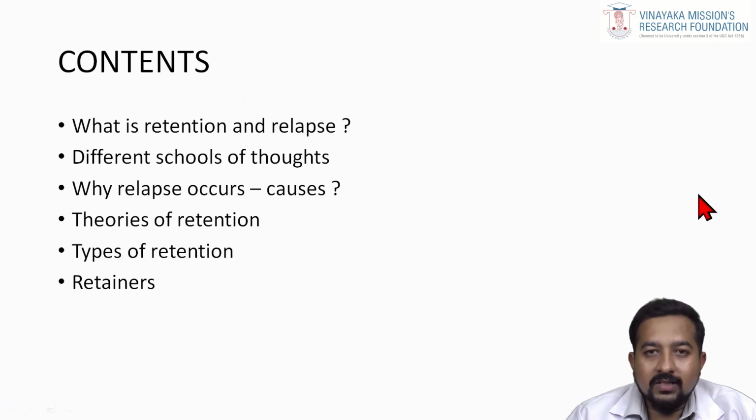These are the contents under which we are going to discuss: what retention and relapse are, the different schools of thought for retention, why relapse occurs and what all the causes of relapse are, then the theories of retention and the types of retention that have been proposed, and different retainers, both active and passive.